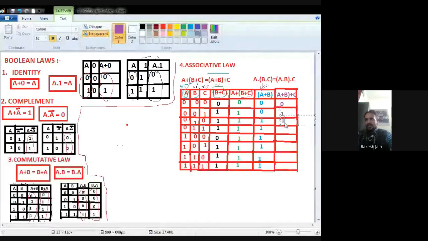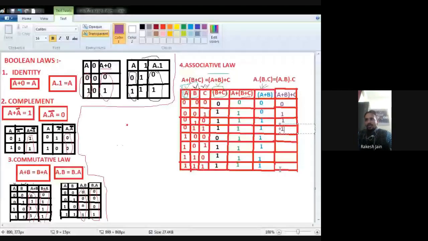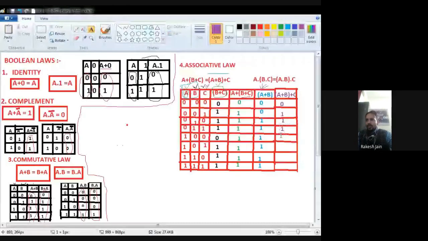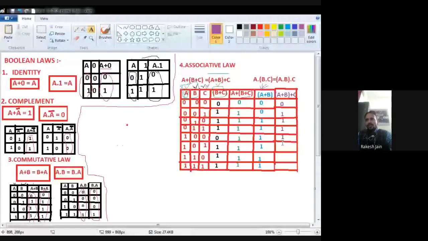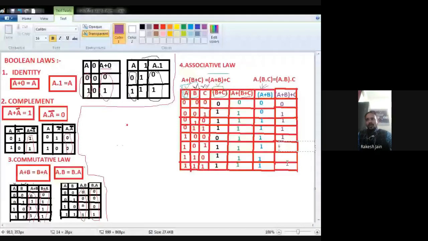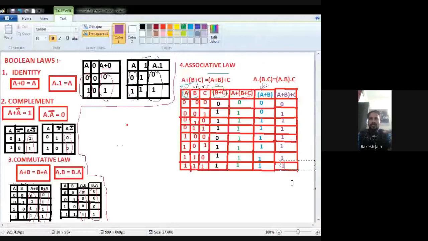Okay. Now what we require completely at the RHS side? At the RHS side I require A plus B plus C. With this purple color I am going to do this, A plus B then plus C. I have to do A plus B plus C.